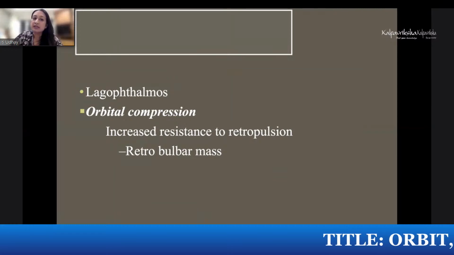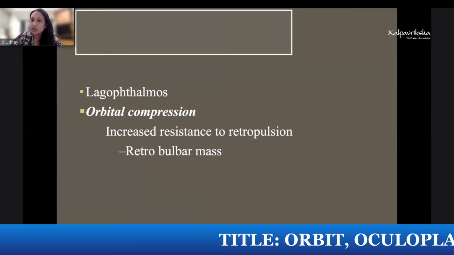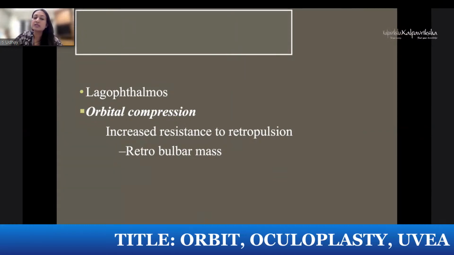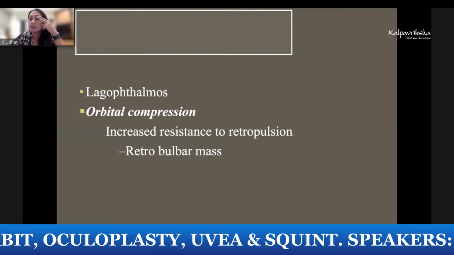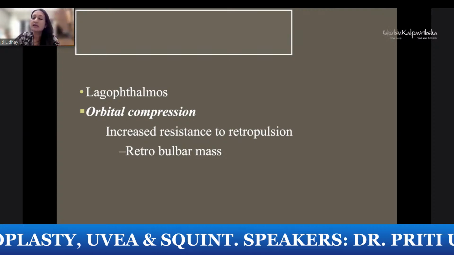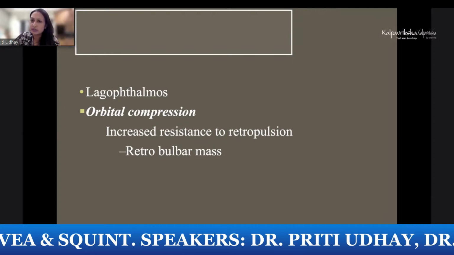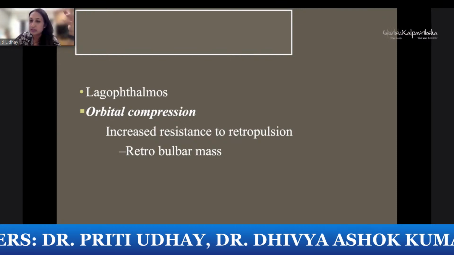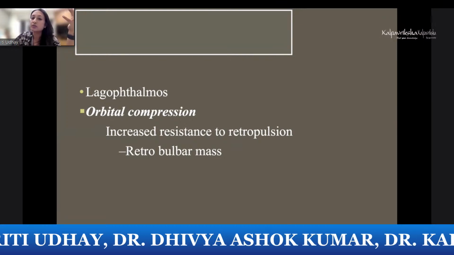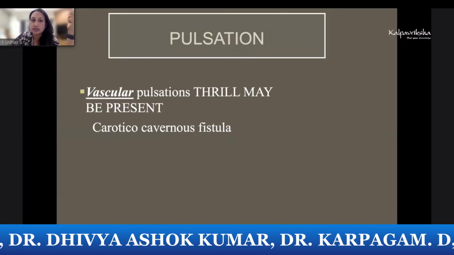And then look for lag of ophthalmos. Ask the patient to close the eye and look for lag of ophthalmos. And then you do a resistance to retropulsion. That is, you just press over the closed eyelid and see how much resistance you get. So a compressible lesion like a cavernous hemangioma, any of the hemangiomas are more compressible, whereas a solid tumor will give you more resistance to retropulsion.